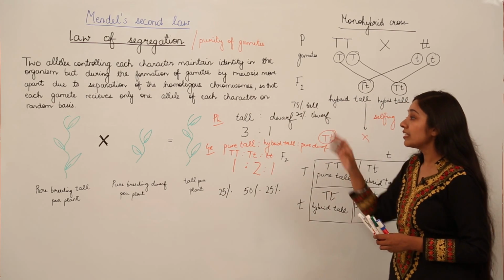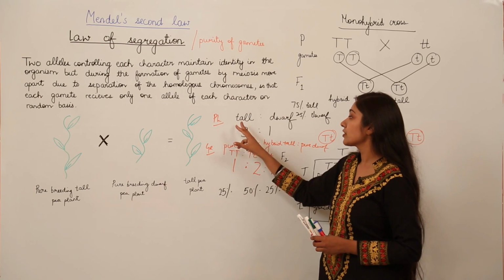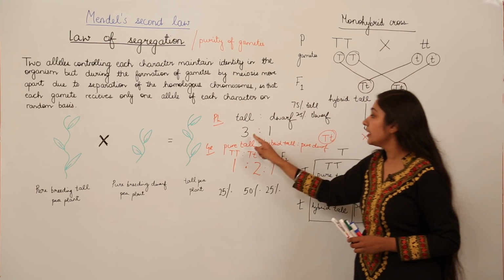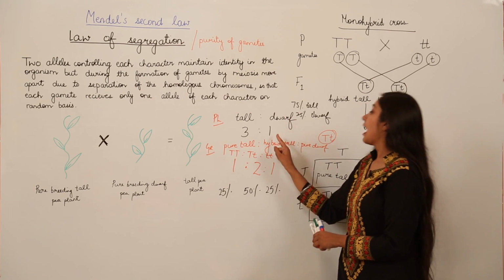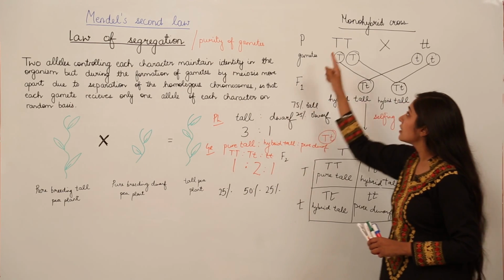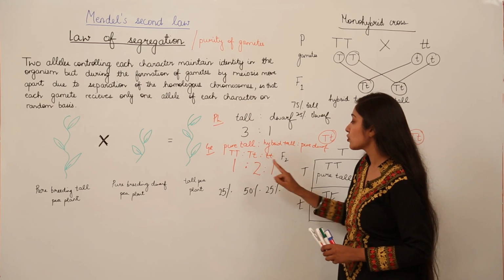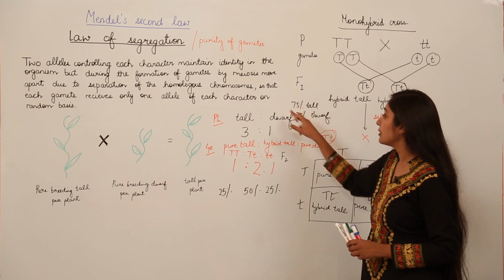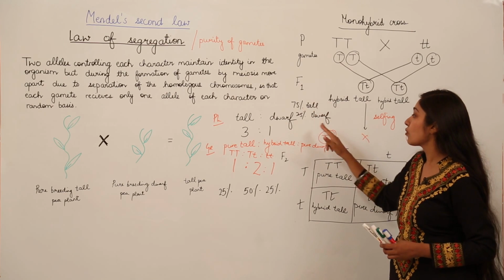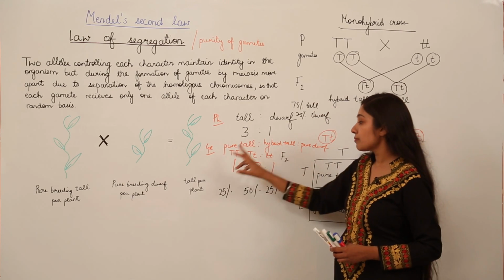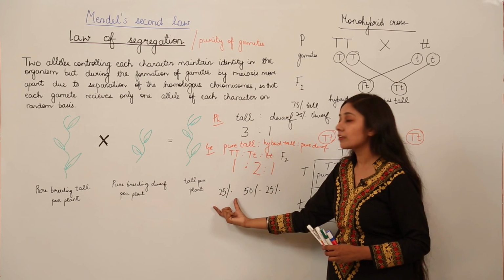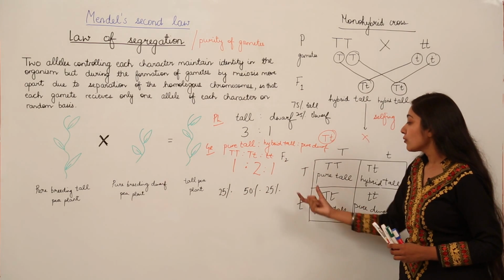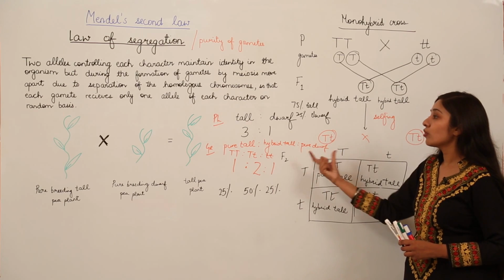But remember, the phenotypic ratio for F2 generation in case of Mendel's monohybrid crosses is 3:1, and the genotypic ratio in case of Mendel's monohybrid crosses is 1:2:1, and we can make out the 75% tall pea plants, and 25% dwarf pea plants. And the genotypic ratio says that 25% of the plants are pure tall, 50% of the plants are hybrid tall and 25% of the plants are pure dwarf.